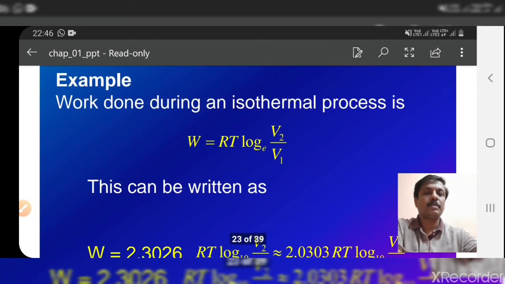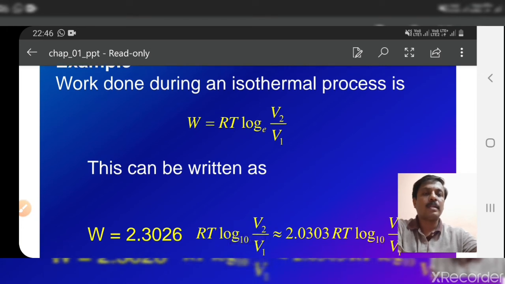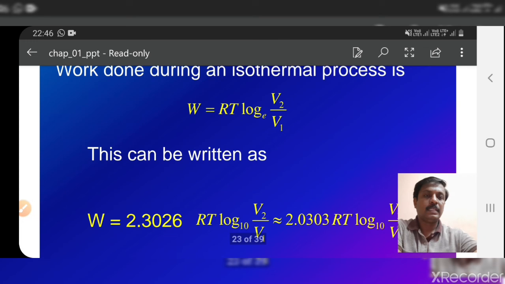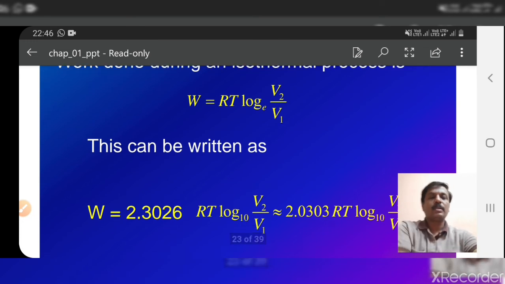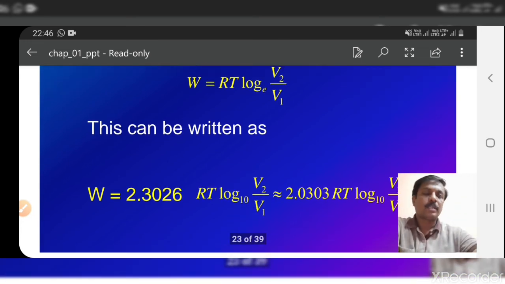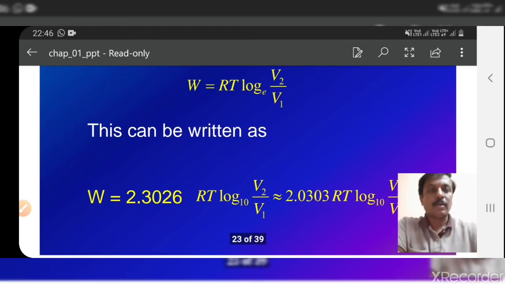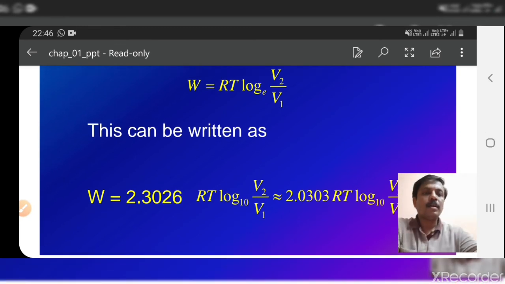Example: work done during an isothermal process is W equal to RT log of V2 by V1 to the base e. It comes in physics and also in chemistry. This is a natural logarithm. To convert this into common logarithm, that is to the base 10, you have to multiply it by 2.3026.